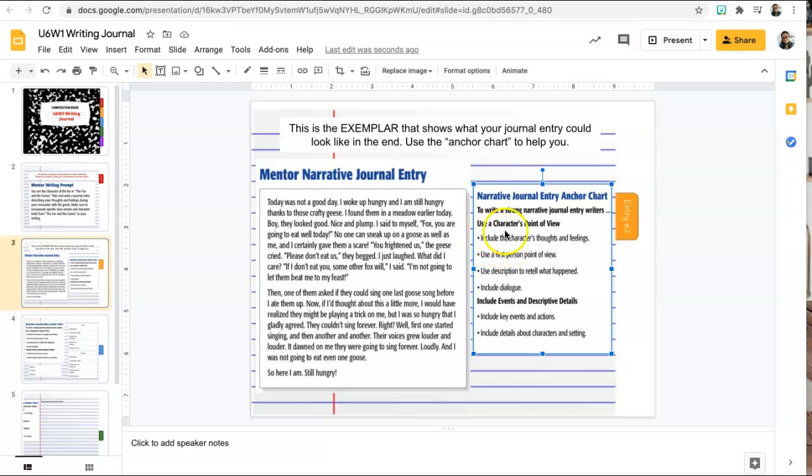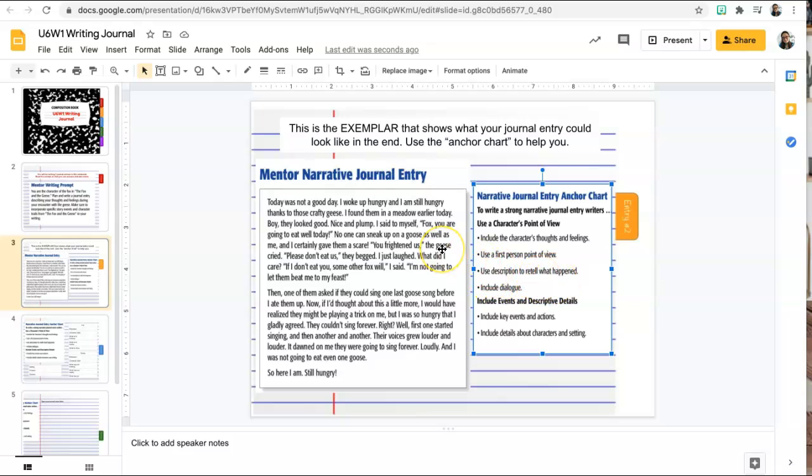So you use your character's point of view. You're going to include the character's thoughts and feelings. That means your thoughts and feelings as the fox. You're going to use first person point of view. That means I, me, like you're the fox. Use description to retell what happened.